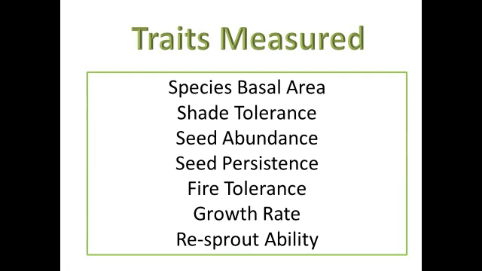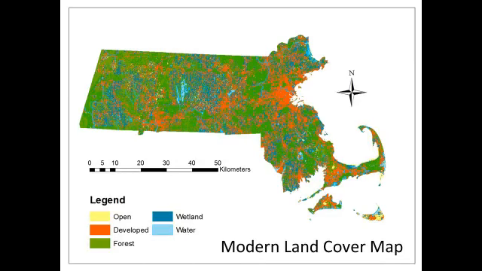The difference in forest composition between land use categories was measured by examining species basal area, or the average amount of area covered by one species' tree stems, as well as the species functional traits listed, which were chosen as characteristic and common measurements of species distribution. Additionally, I compared the 1830 land use maps to historic as well as modern data sets to attempt to account for and describe uncertainties and transitions in land cover.